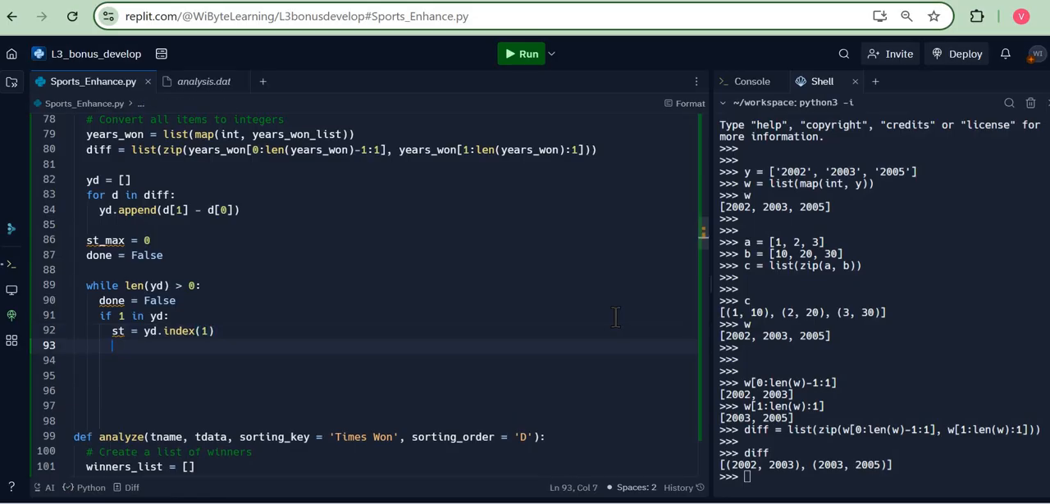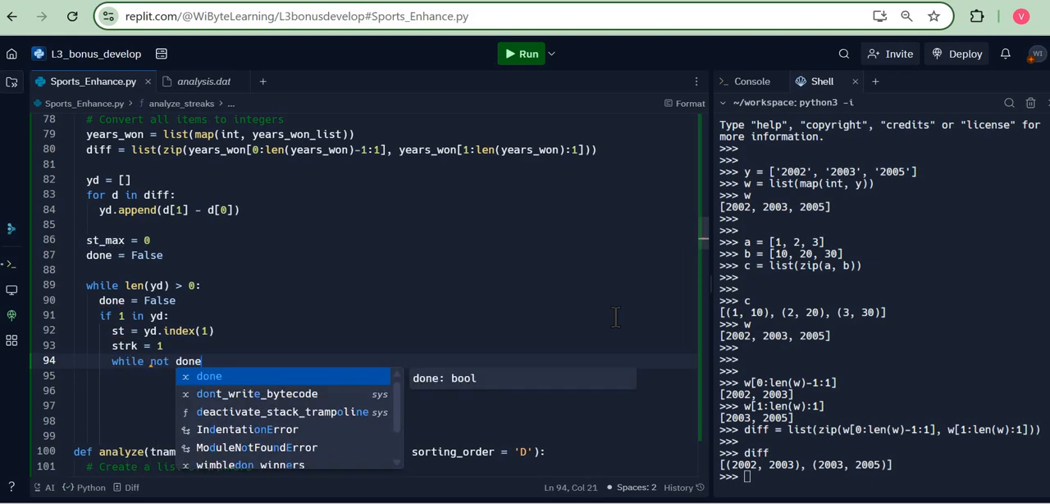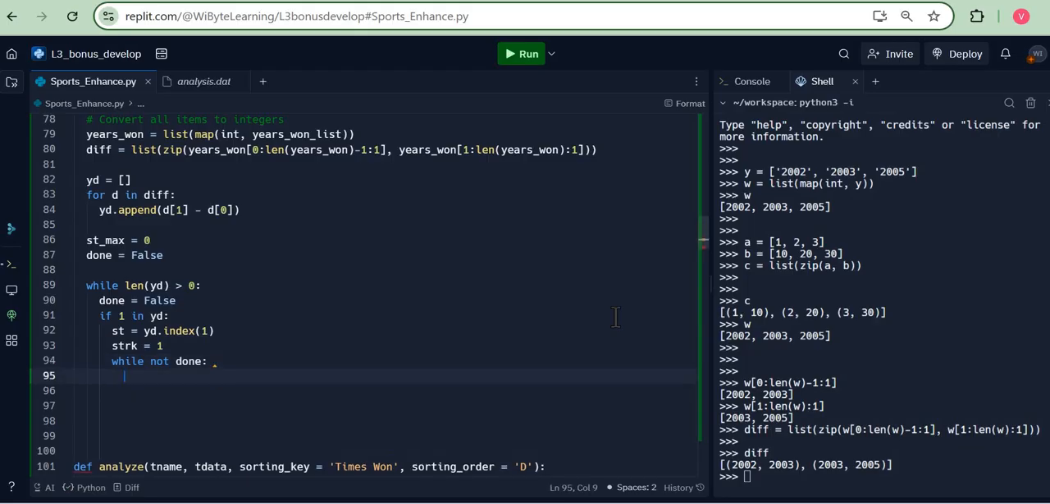And I start counting my streak. So let's just call it strk is equal to 1. So this is my counter starting to run. And remember, I will keep doing this till I either reach the end of the list or I do not find a 1. So I use my Boolean variable here, while not done. So while I'm still not done, I will ask myself a question.